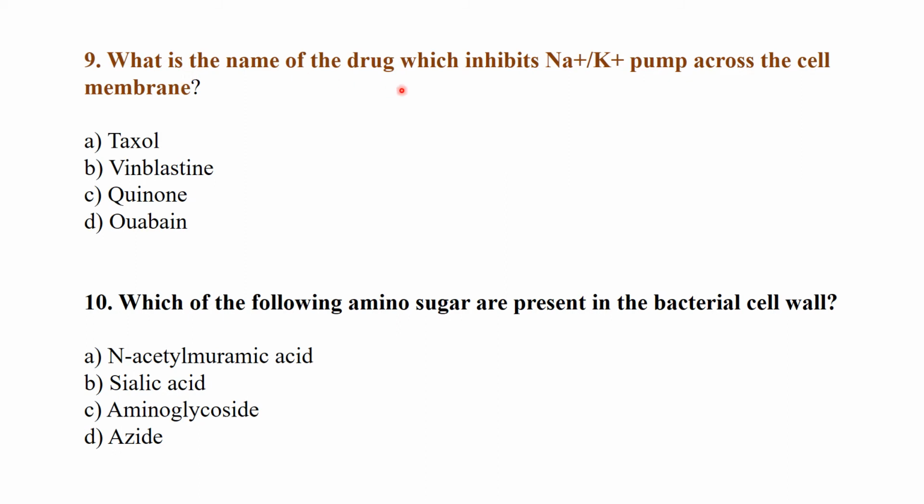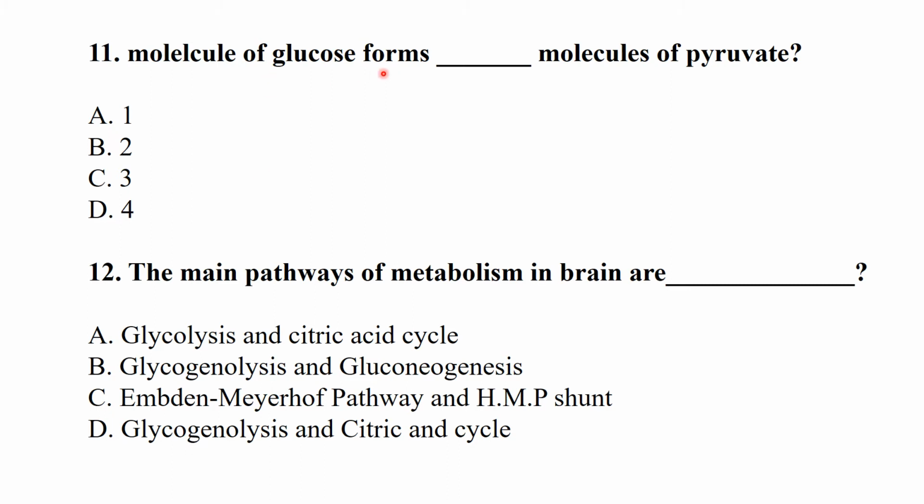What is the name of the drug which inhibits the sodium potassium pump across the cell membrane? So it is ouabain. Which of the following amino sugars is present in the bacterial cell wall? So it is N-acetylmuramic acid. One molecule of glucose forms how many molecules of pyruvate? One molecule of glucose forms 2 molecules of pyruvate. The main pathways of metabolism in brain are glycolysis and citric acid cycle.